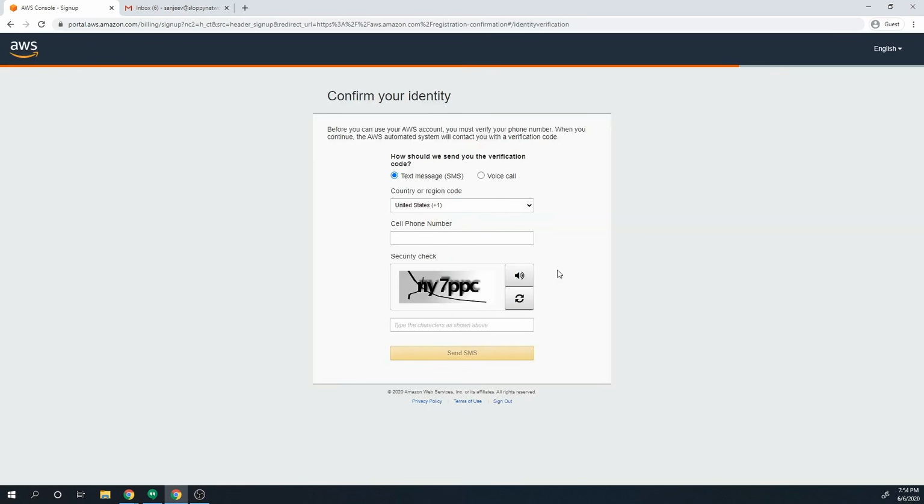And once you finish adding in your credit card information, it will ask you to verify your phone number. So it'll send you a voicemail or a text message, depending on what you select.